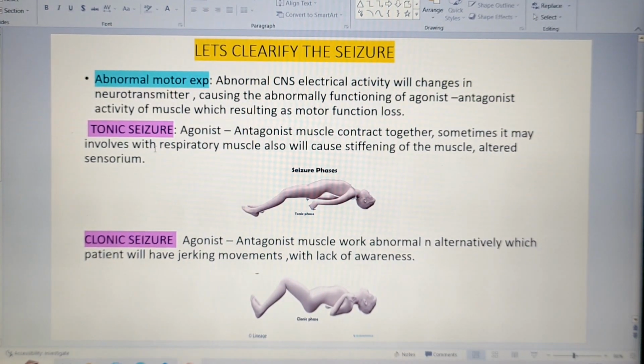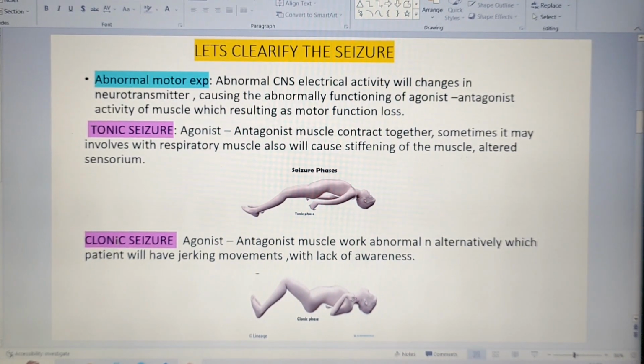The agonist and the antagonist muscles contract together because the somatomotor cortex of the brain has some problem, and that is changing the neural electrical activity, resulting in together contraction of the agonist and antagonist muscles and severe stiffness of the body. That is known as tonic seizure.